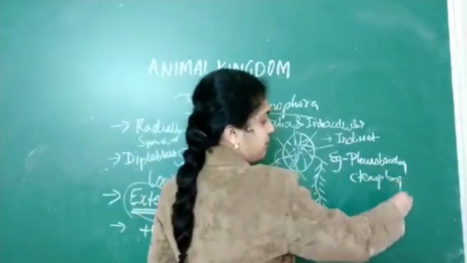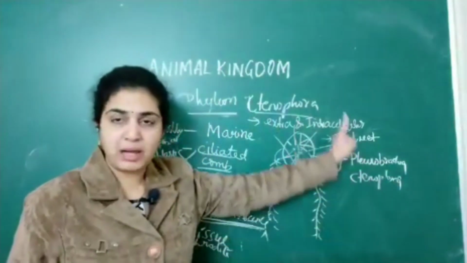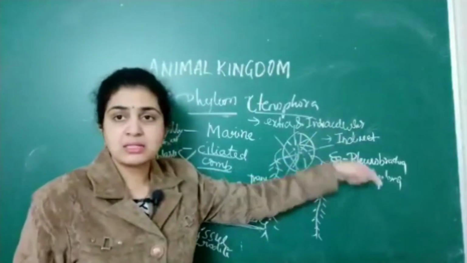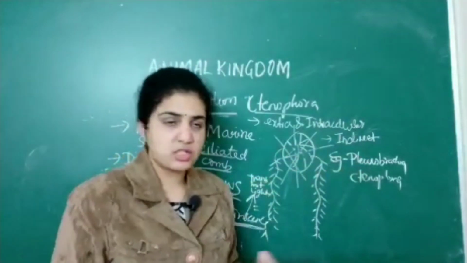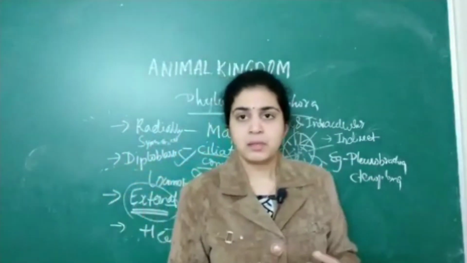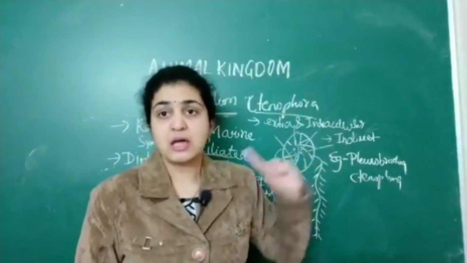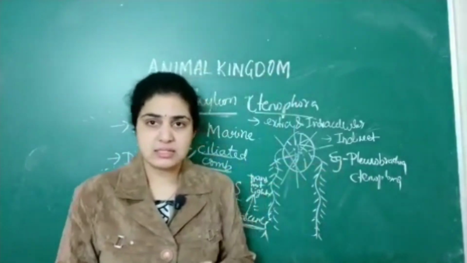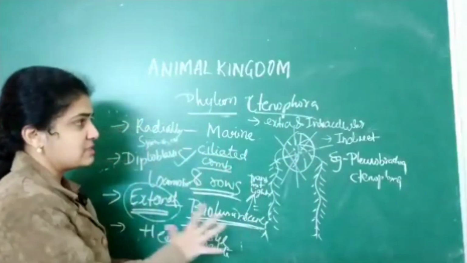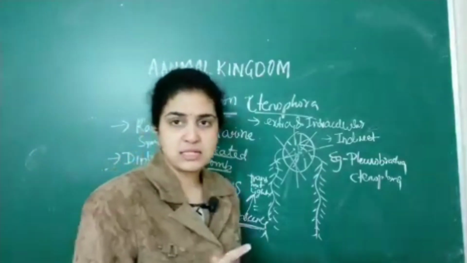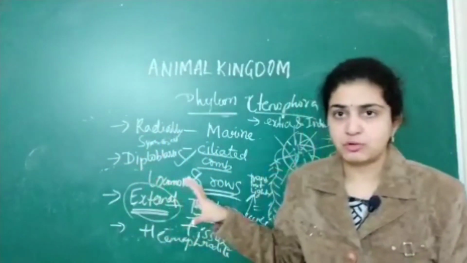Ctenoplana you can easily remember, like Ctenophora, Ctenoplana. Another example you should remember is Pleurobrachia. This is not all logical, so I want you to remember the names. Only these two organisms. Read two or three times, you can easily remember this. So this is about the main points regarding the phylum Ctenophora.